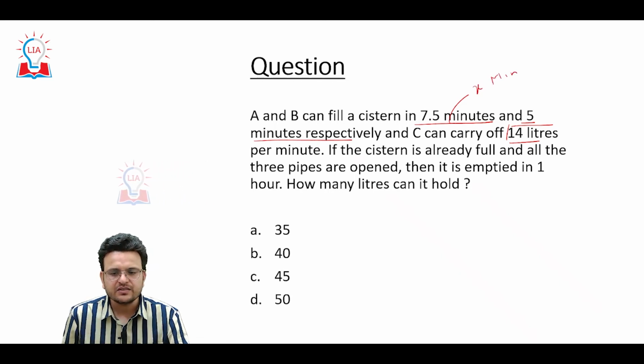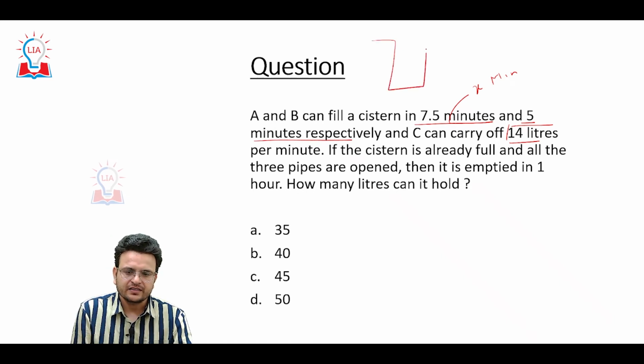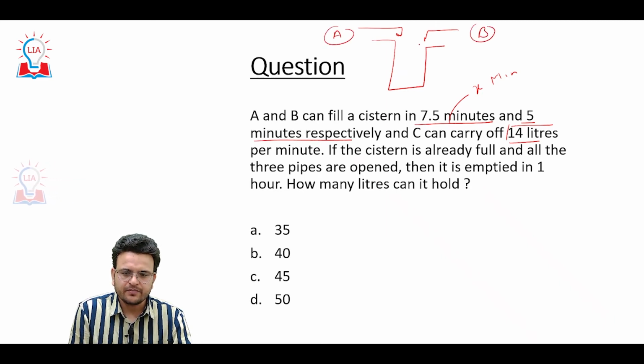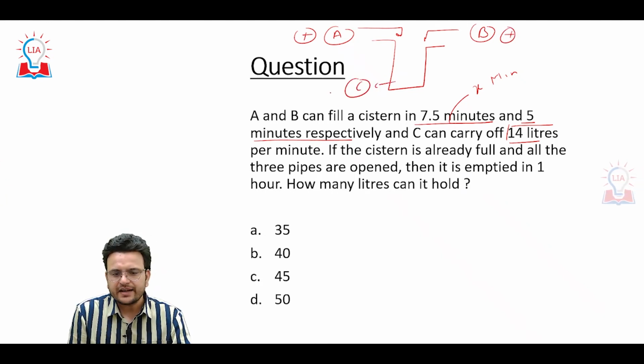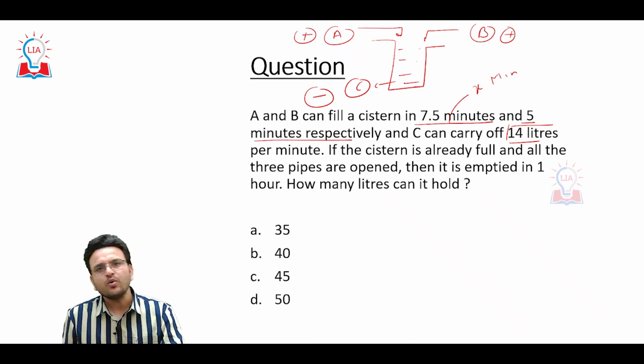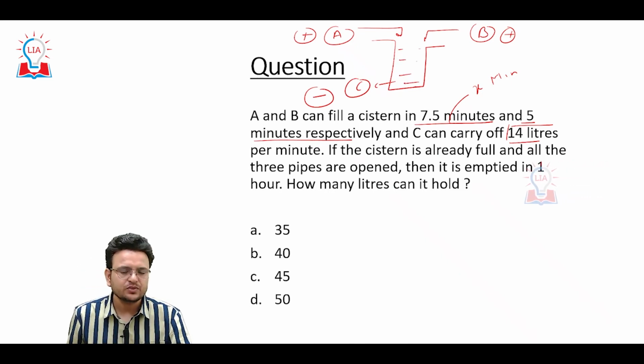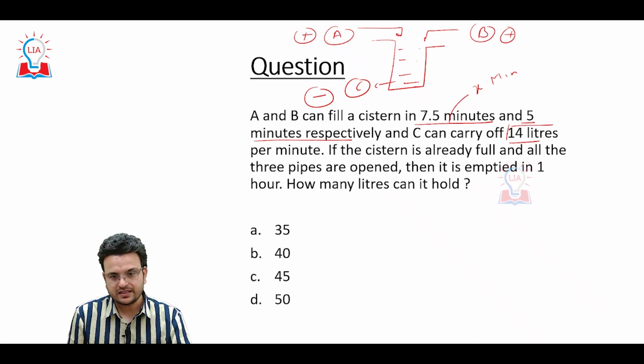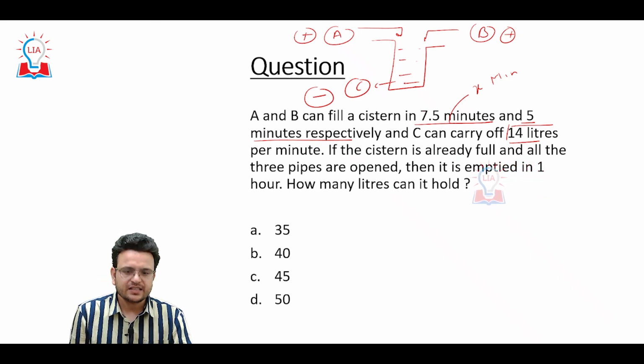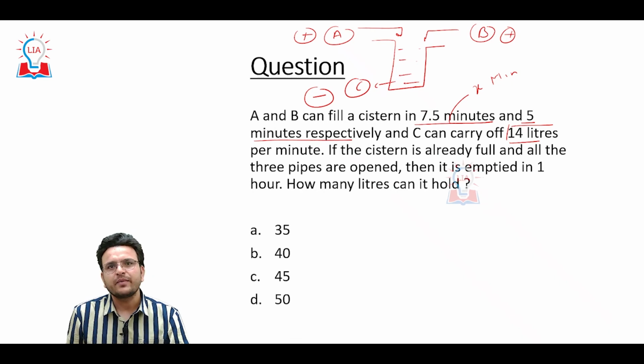If the cistern is already filled, A is working and B is working, both positively, and C is also working negatively. When all the taps have been opened together, the cistern emptied. It simply means whatever work has been done is negative.